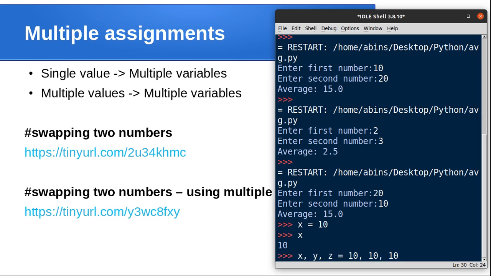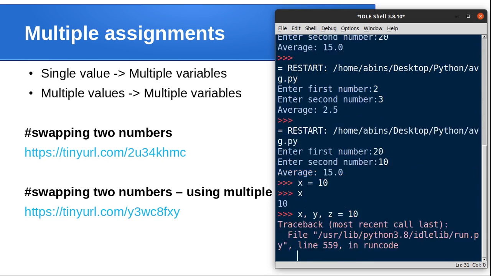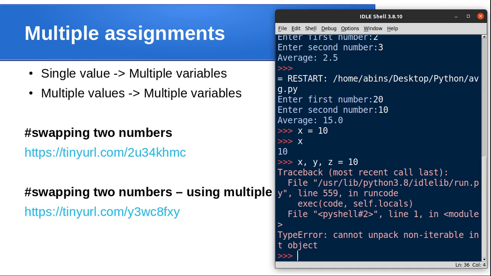So here a single value is assigned to multiple variables. x comma y comma z is equal to 10. Okay, type error, cannot unpack non-iterable object. Yes, I made a mistake here.